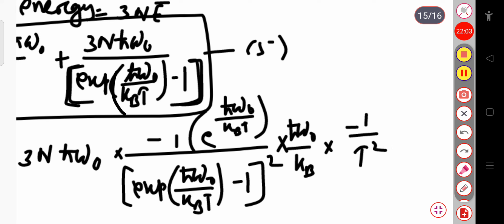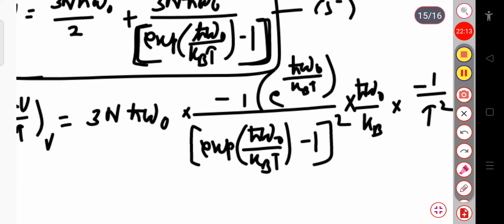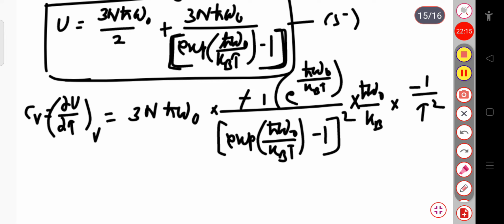Since ħω₀ by k_B is constant, this constant term remains, and for 1 by T the derivative will be minus 1 by T square. So here you can see this minus 1 gets cancelled. Here ħω₀ is present, and also here ħω₀ is present, so I can write this in a simplified manner.